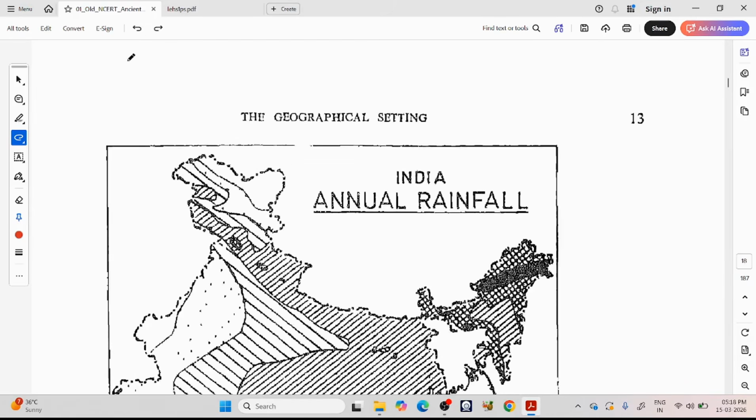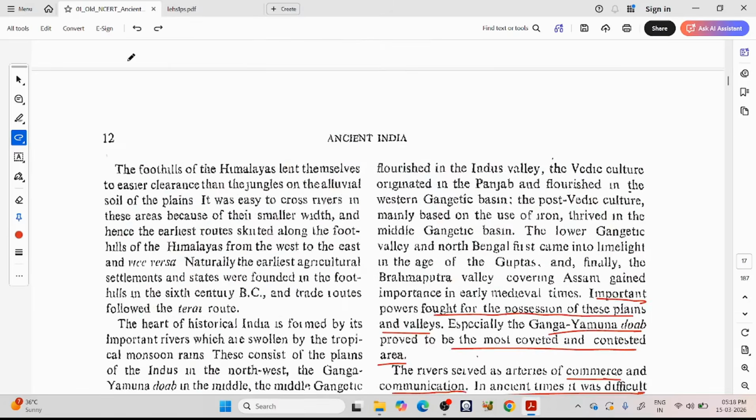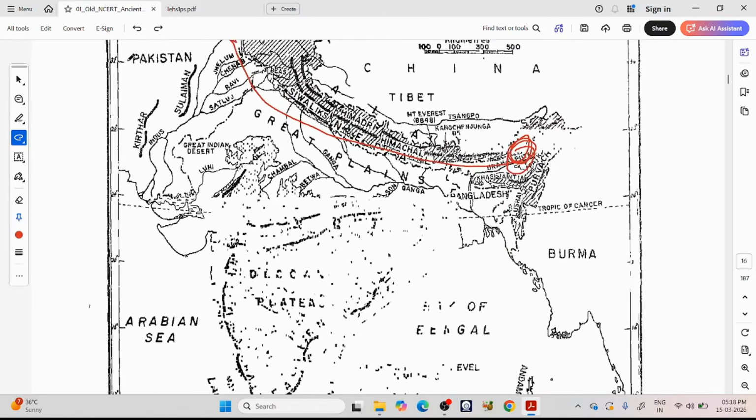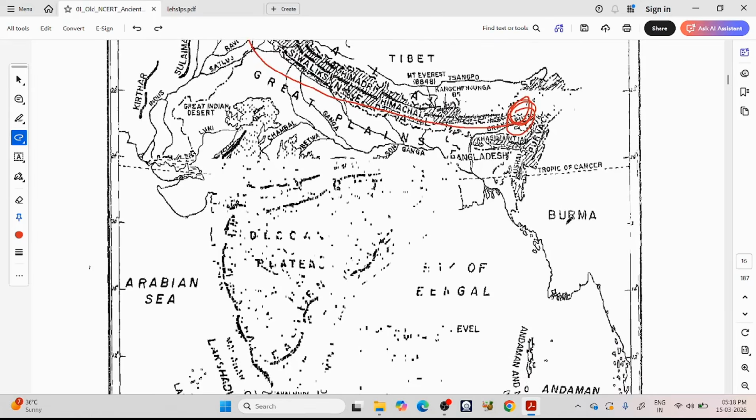So let me first tell you this. So how these rivers played very important boundaries between states. See, what you are calling modern day Odisha right now, historically it was called Kalinga. How did that Kalinga region come to the picture? There is this Mahanadi river, and then there is this Godavari river. So this served as a natural border for this Kalinga region.